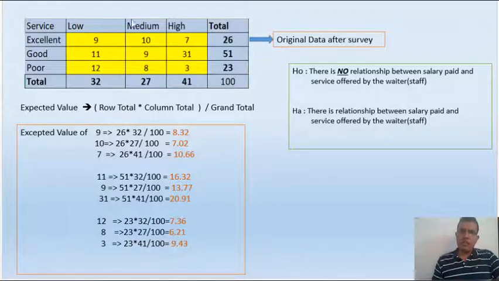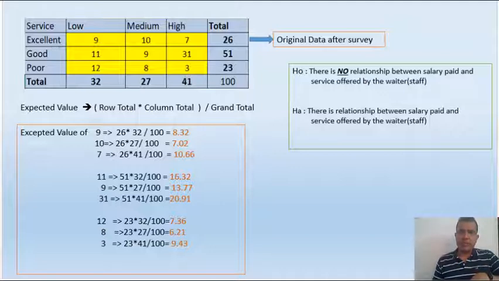So we can see a 9 written over here. This 9 means that there are 9 staff members who are low paid, but they are giving excellent service. 10 refers to the number of staff members who are medium paid but giving excellent service. And the number 3 is the staff members who are highly paid but they are giving poor service.